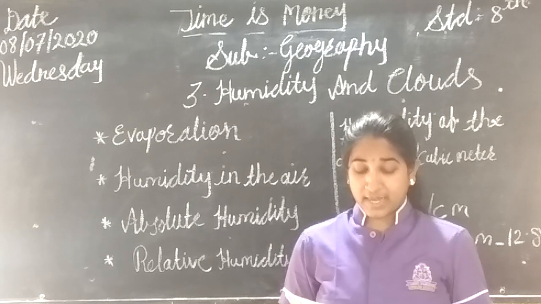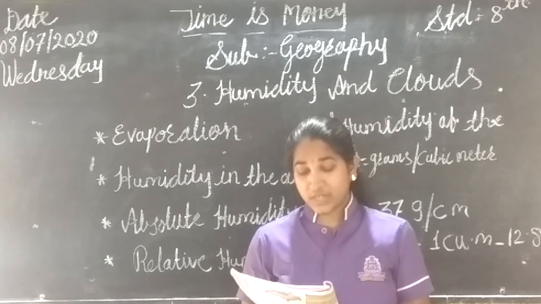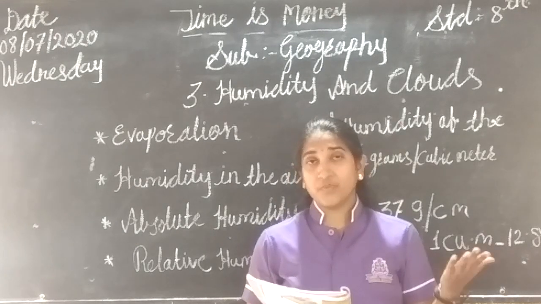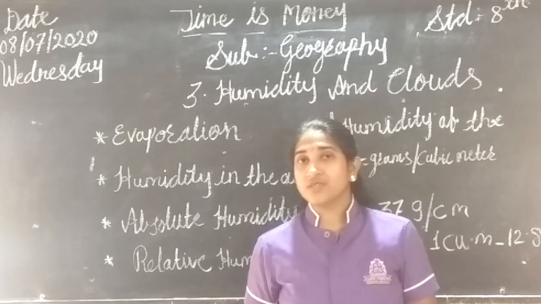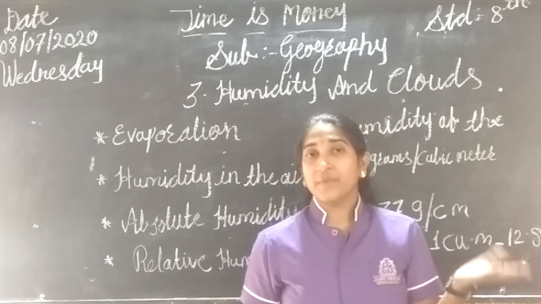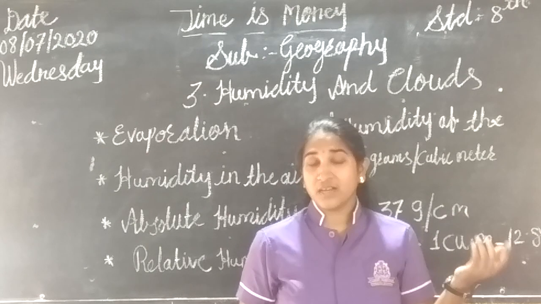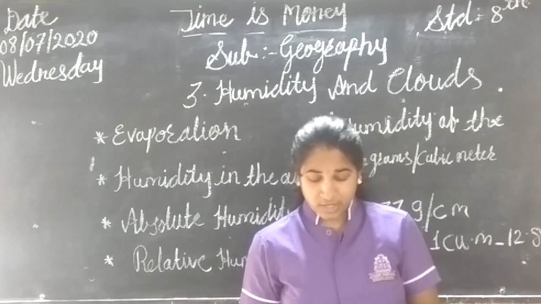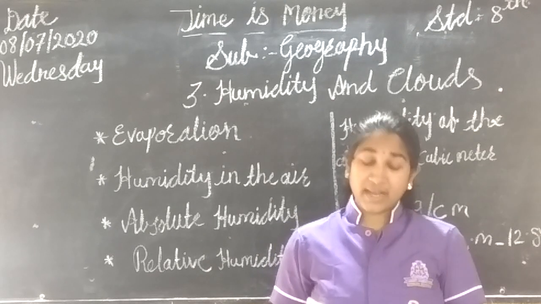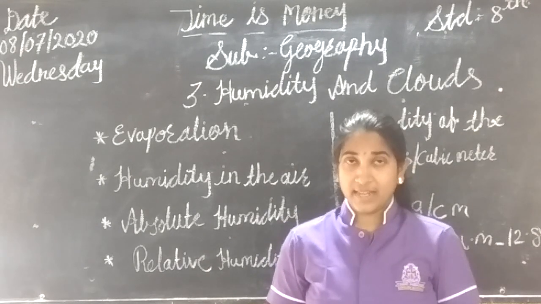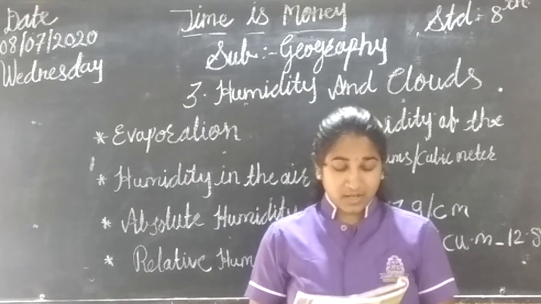In the coastal areas, where the seas are, the humidity is more and so the air is moist. Near the coastal areas, the air is always moist. In desert areas, relative humidity is less, so the air is dry and hot. Try this.